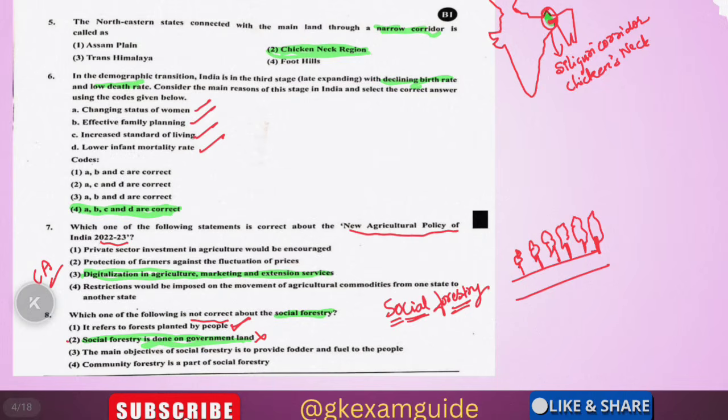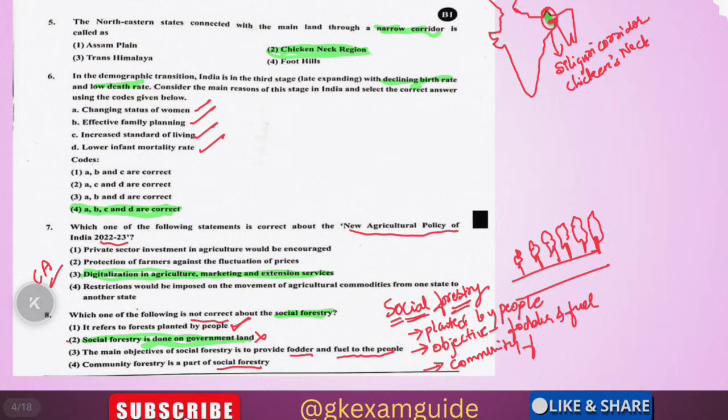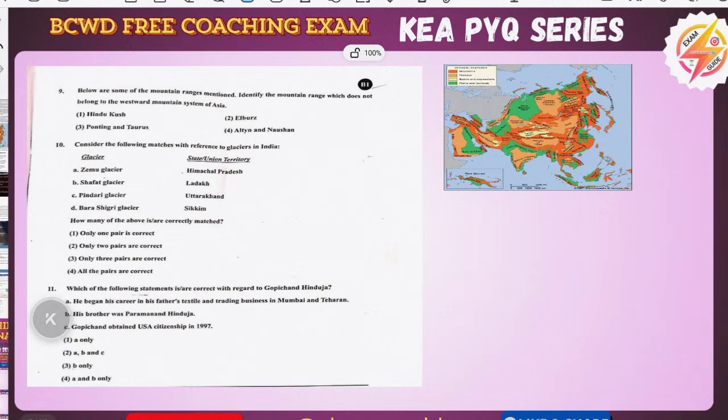The main objective of social forestry is to provide fodder and fuel for the people. Community forestry is part of social forestry. Yes, we got to know 3 points about social forestry from these MCQ options. That is, it is planted by people. From this analysis and paper solving, we got to know the main objective, that is fodder and fuel. The next one is that community forestry is part of social forestry. Okay, next question we will see.